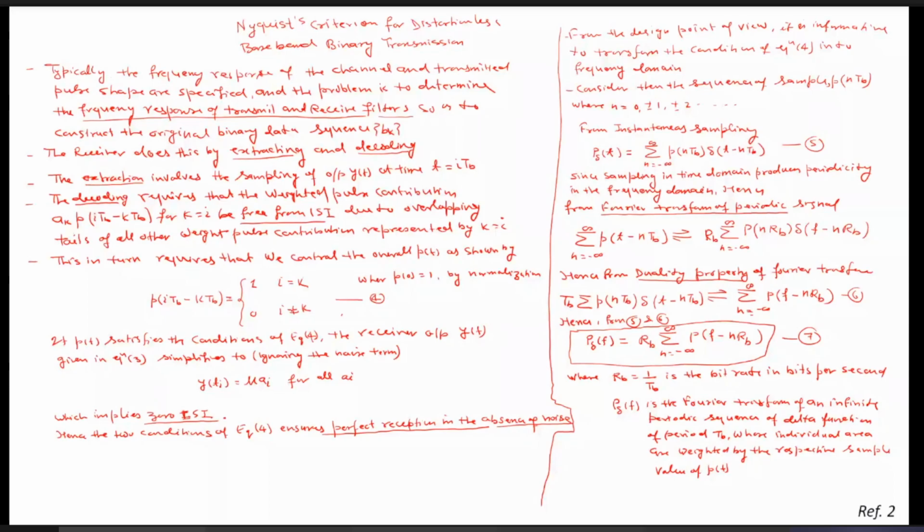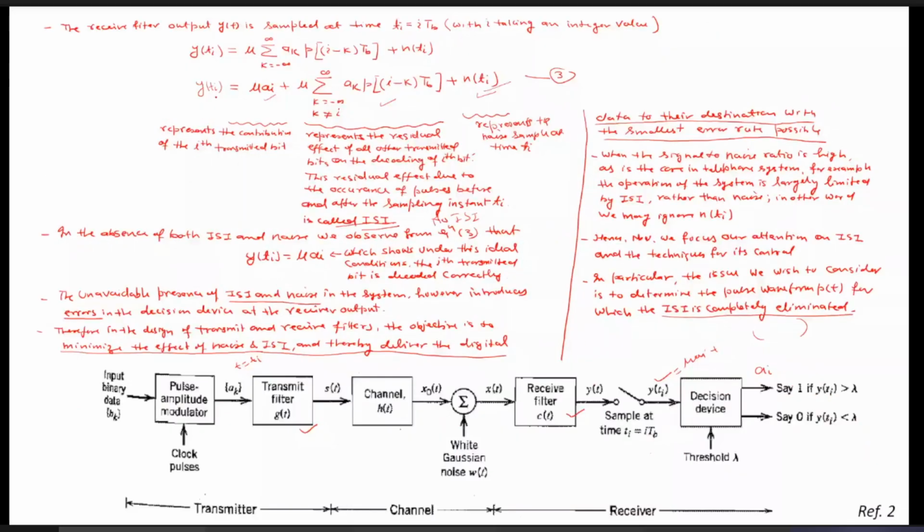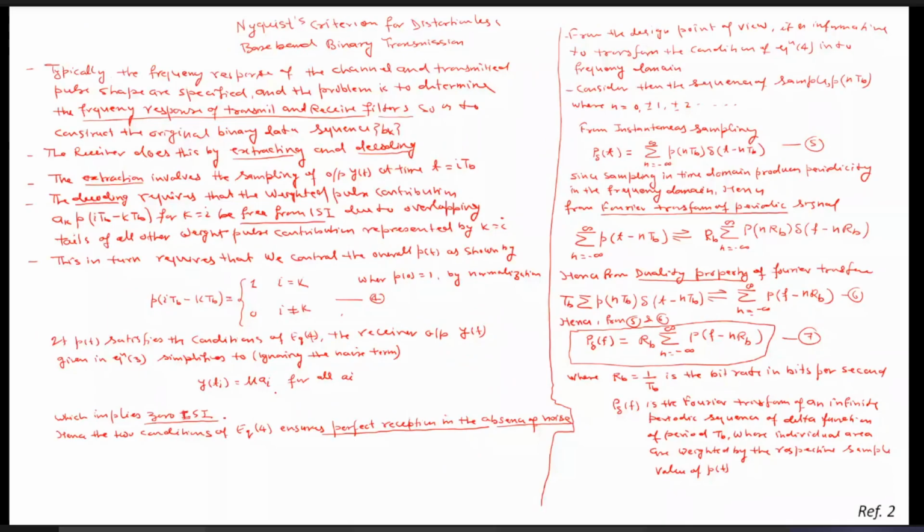So in that case, our y(ti) is nothing but mu ai. If we ignore the effect of the noise, then there is no ISI, and we can say that there is distortionless baseband binary transmission.